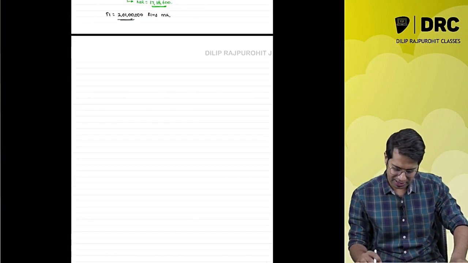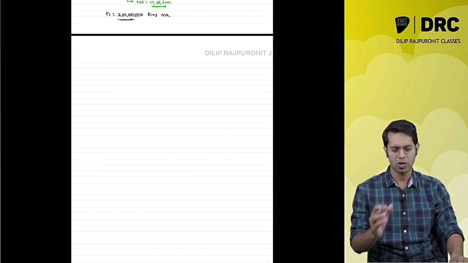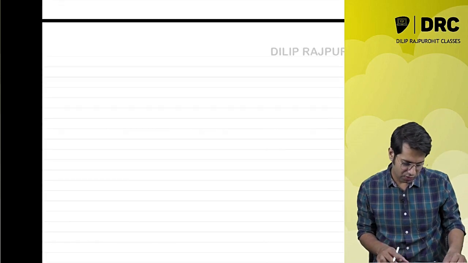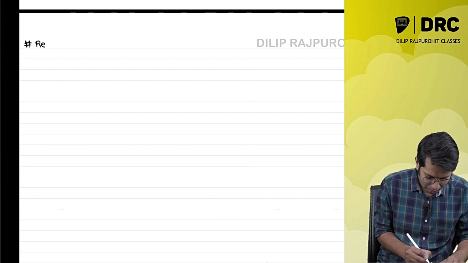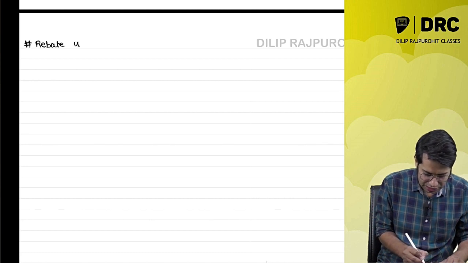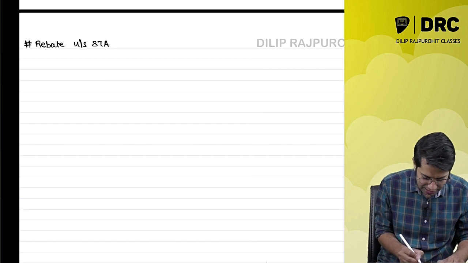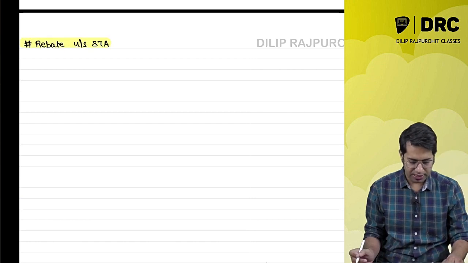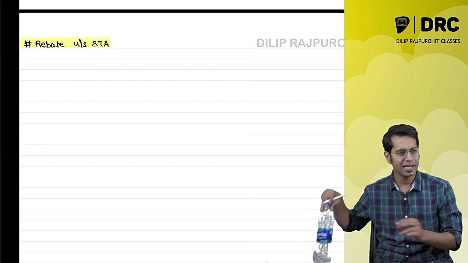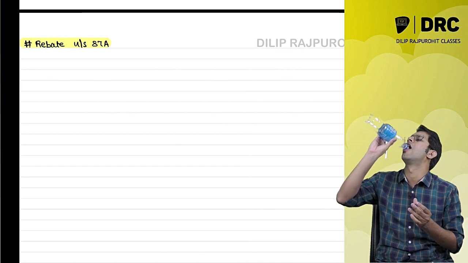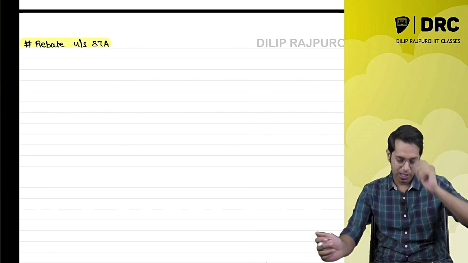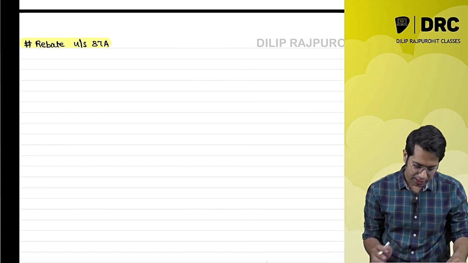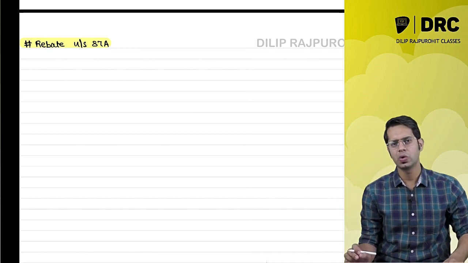Now let us discuss one more very small concept, which is called rebate. There is one more small little concept called rebate under section 87A. Very nice and very sweet, small concept. Now, sir, what is this rebate under section 87A? Who is going to get this rebate?